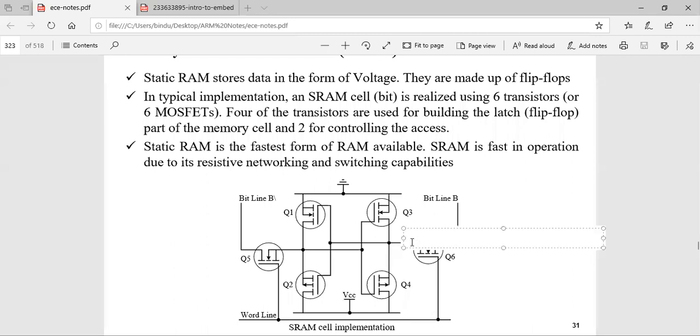Let this node be B. And consider this one as A, and this one as B. Let this node be A. Suppose first we will consider the write operation, which I'll just tell you. So, for the write operation.